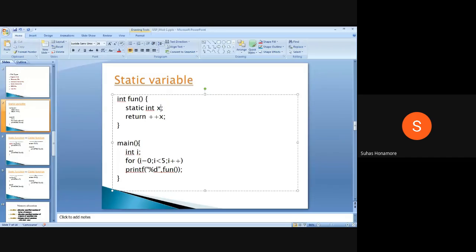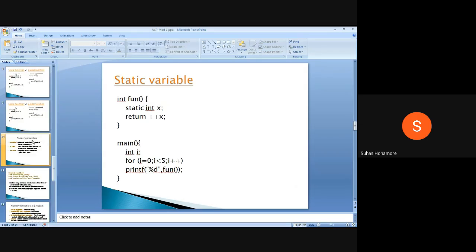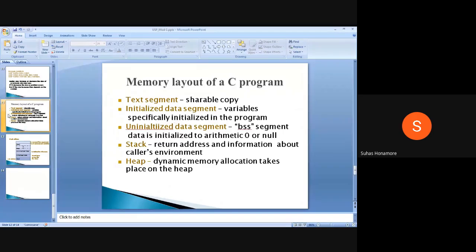Okay, so by default the system will initialize this variable x as 0. So that part will come here. For the uninitialized ones, the variable name will come, and depending on memory it may be static or dynamic, so it will allocate the corresponding values.